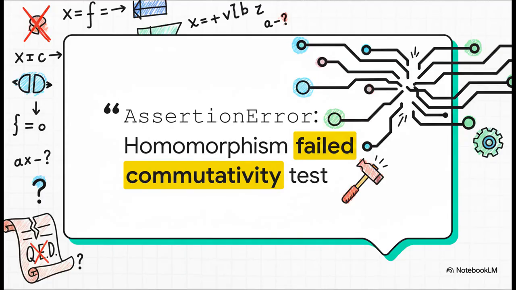And this is what makes it so revolutionary. When a test fails, it doesn't just give you some cryptic message like wrong answer. It gives you an error that looks like this. It tells you precisely which mathematical law your code just broke. Think about that. Your bug report is literally a failed mathematical proof.